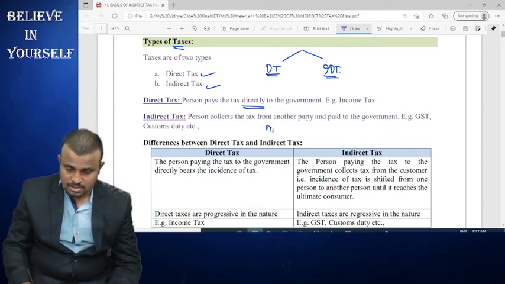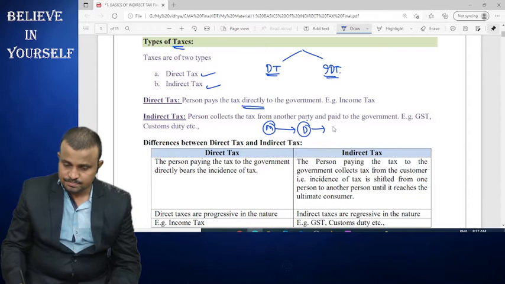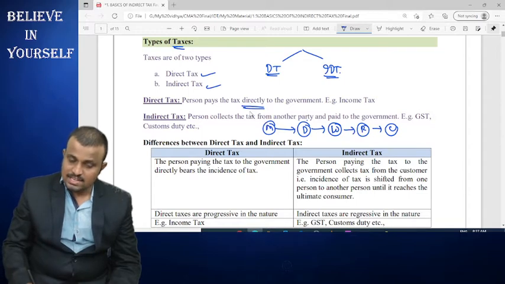For example, coming to the trade cycle: manufacturer, distributor, wholesaler, retailer and ultimate consumer. Here, first the tax is paid to the government by the manufacturer, and that amount is collected from the distributor. Then the distributor pays the surplus amount to the government, and that amount is collected from the wholesaler.